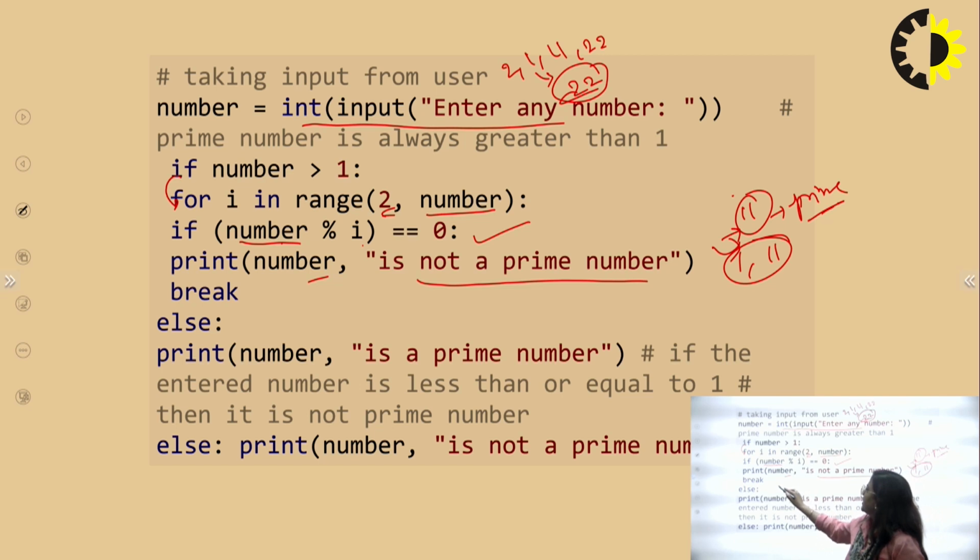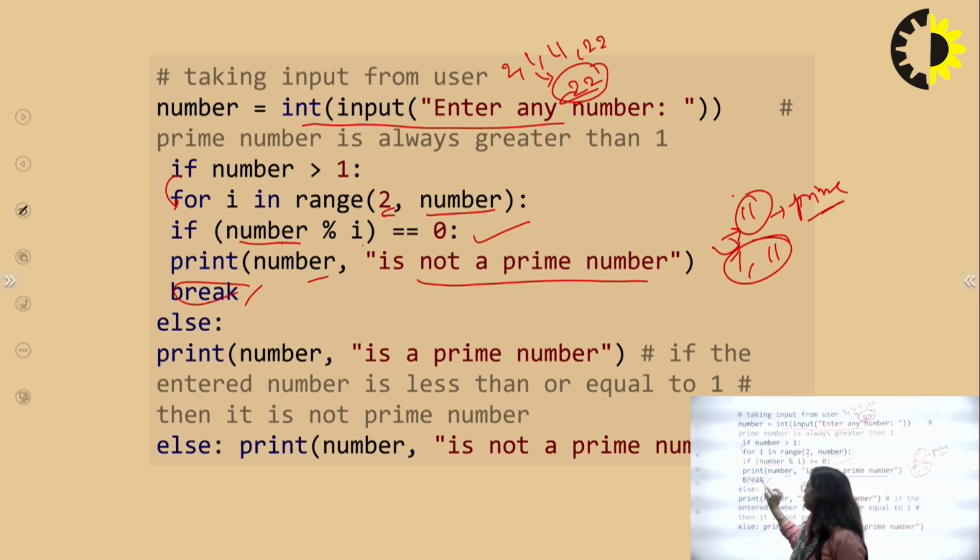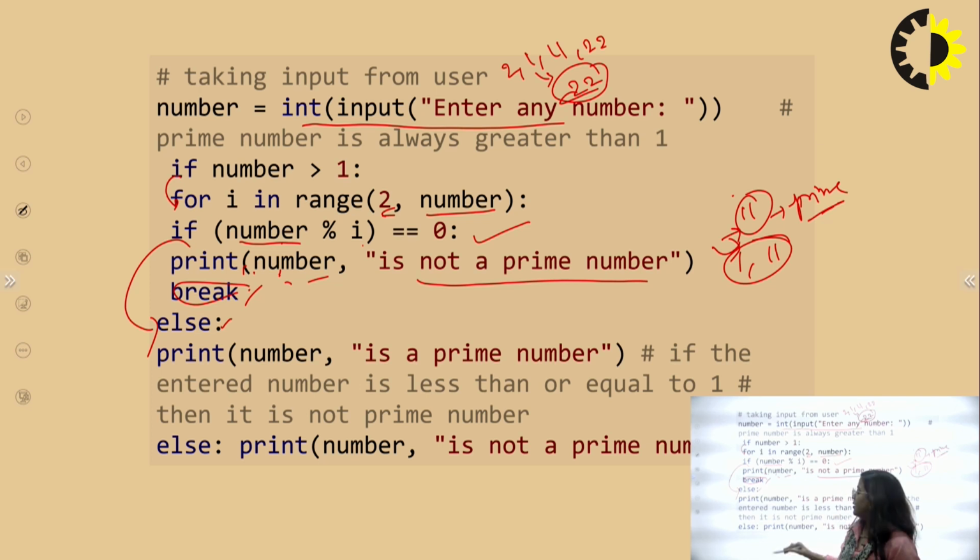So it breaks, and all the other statements are not executed here. So the output for 22 is that the number is not a prime number. But if your number is 11, then the condition is not true, and you do not break. If the condition is true, then break, but here the condition is never true because your number is 11, so it comes to the else part, which checks the number: 11 is a prime number.